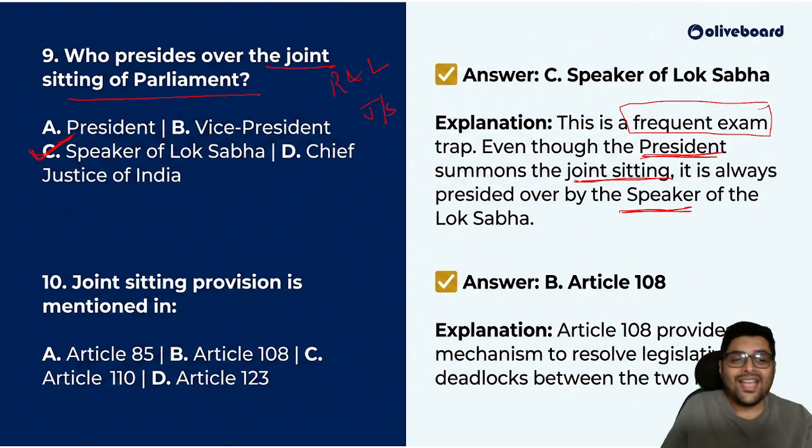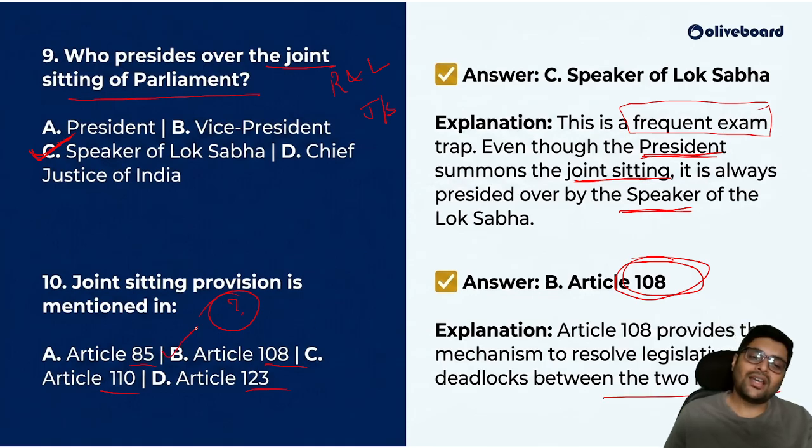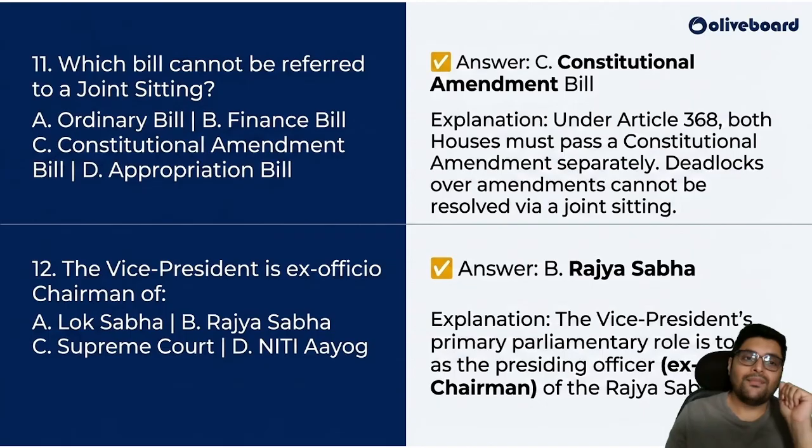Speaker. Joint sitting provision is mentioned in where? Where is it mentioned? 85, 108, 110, or 123. It is the Article 108 which mentions the deadlocks between the two houses. So it is the Article 108 which talks about the joint sitting and deadlock. Okay, let us go ahead.